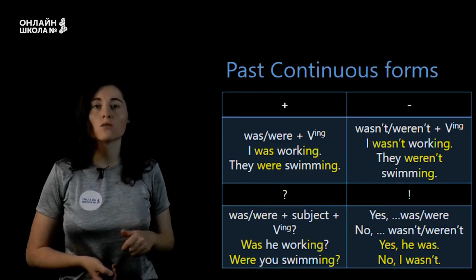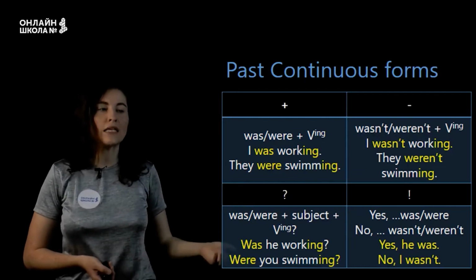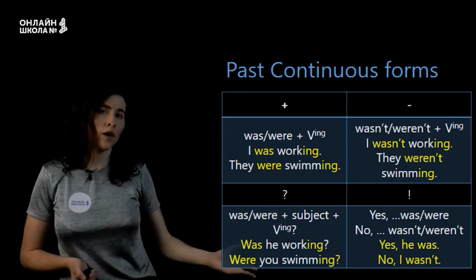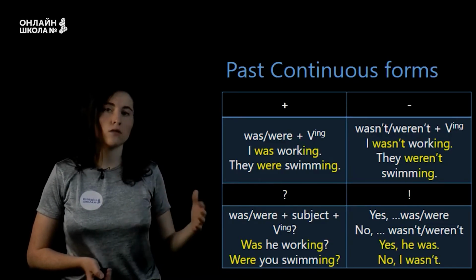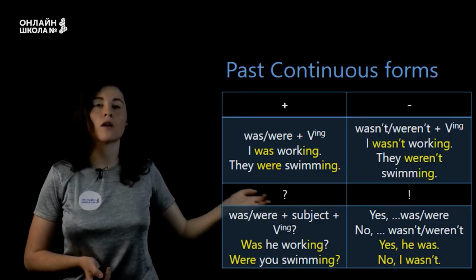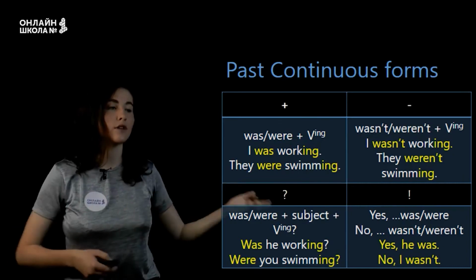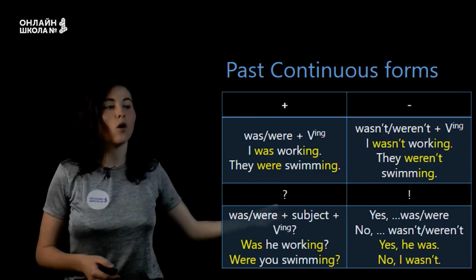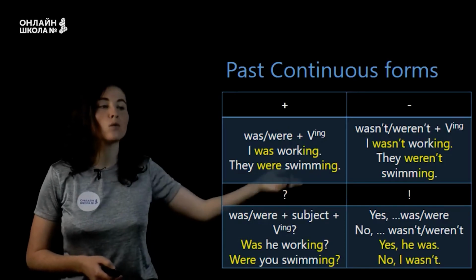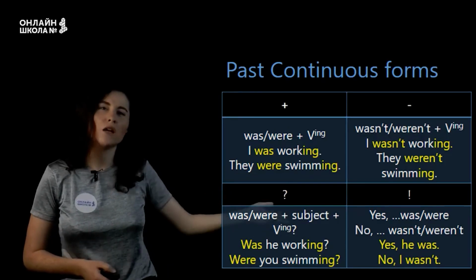In the questions we will put was in the first place. So was he working? Were you swimming? And in the answers, yes, somebody was or were, and no, somebody wasn't or weren't. For example, yes, he was, yes, I was, no, I wasn't, yes, they were, no, we weren't.